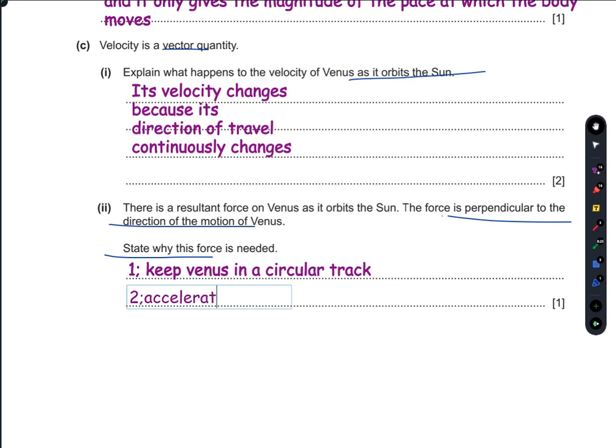Accelerate Venus towards the center of the sun.